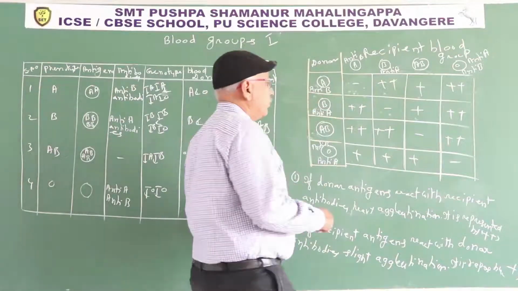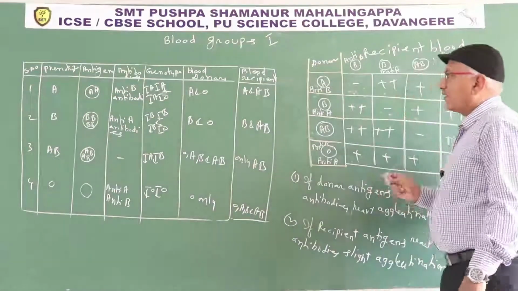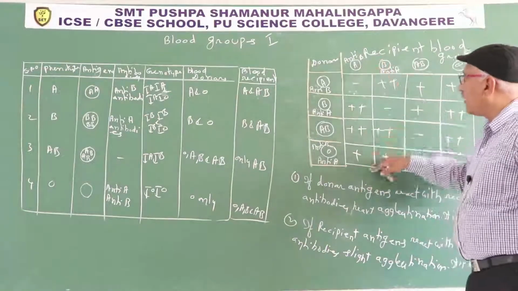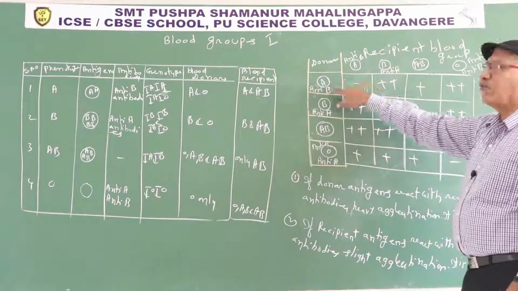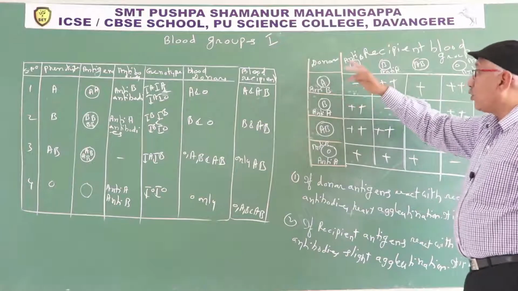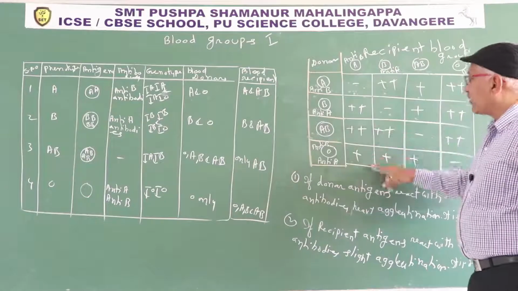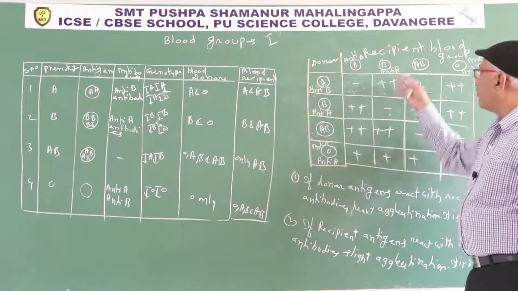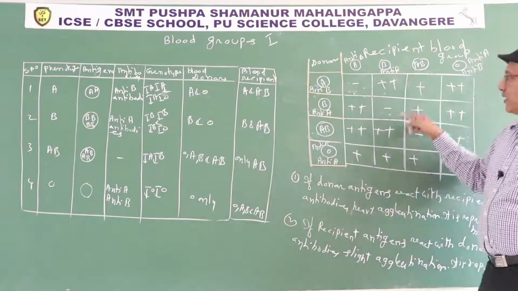So, for example, what is the safest blood transfusion for A? It is better to accept from A. If A donor is not available, then accept blood from O. Similarly for B, the first option is B only.